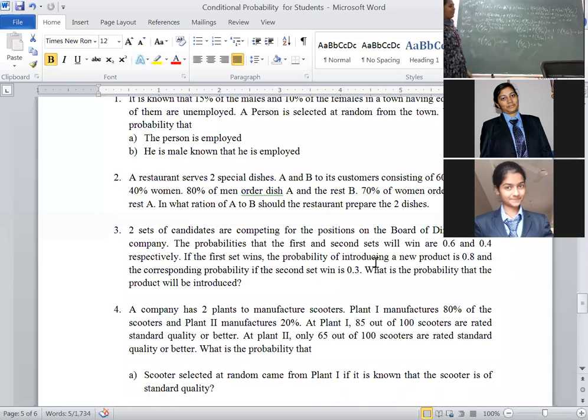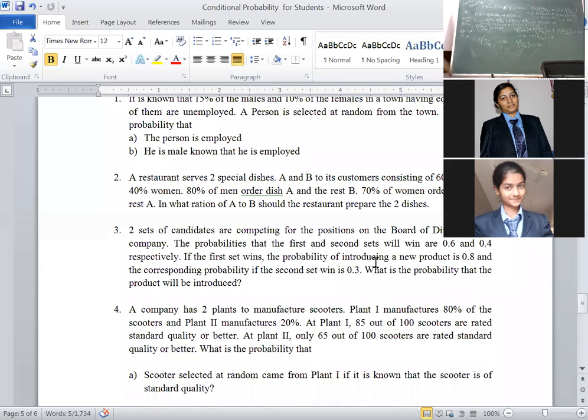I told, okay, men order dish A, that is 80%. By using complementary functions, we can calculate. Otherwise, directly you can write probability of B given M is 1 minus 0.80. But this is the formula, that's why I have explained here. Men order dish A. The complementary for this is men order dish B. Complementary event is equal to 1. This value we don't know, that means we have to calculate 1 minus 0.80. Then it will become 0.20. Next statement says 70% of women order dish B. Woman has happened earlier. Order dish B, that is 70%, 0.70. Then by using complementary function, we will get 1 minus 0.70 is 0.30.